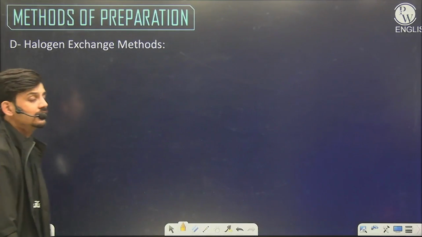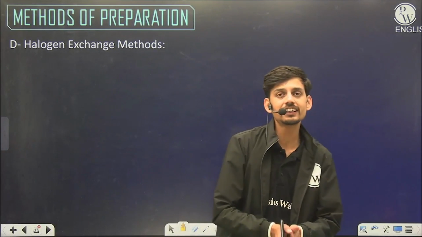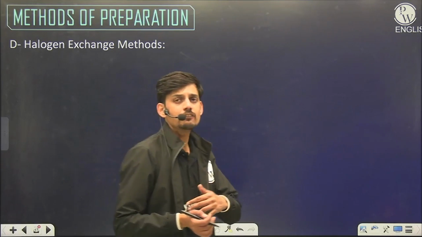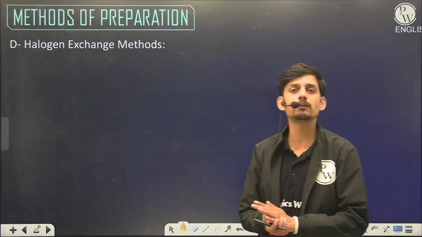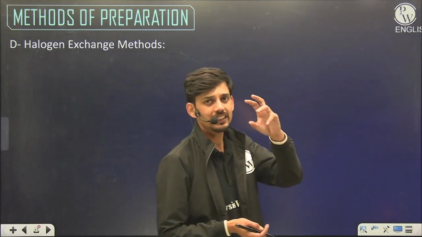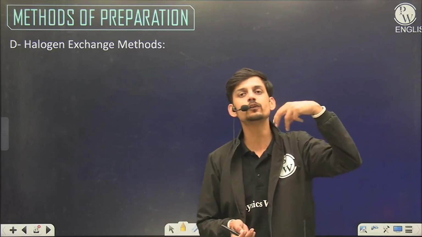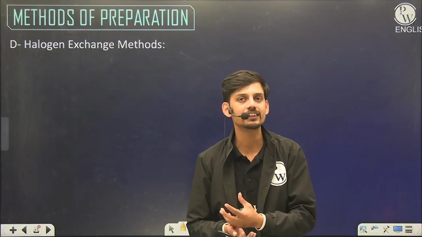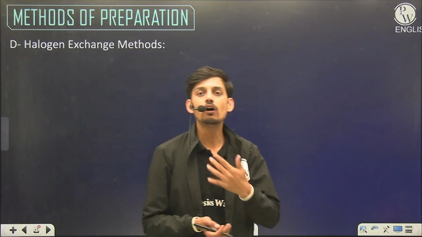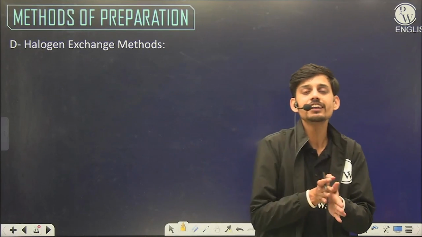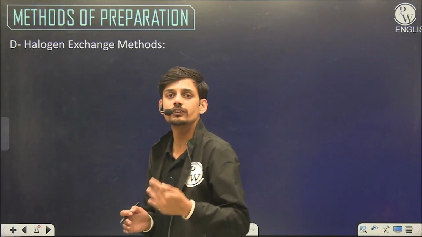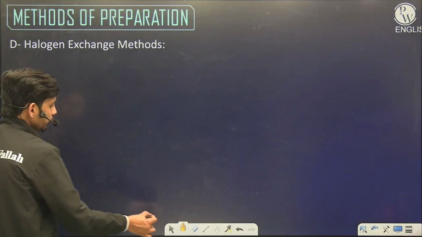Now let's see another very important reaction, the halogen exchange method. As we have seen, most of the time we use chlorine and bromine in the preparation methods, because chlorine and bromine are moderately reactive halogens. Fluorine is too reactive and iodine is too less reactive. That's why we use chlorine and bromine in the lab, and if we need fluoride or iodide, then we do the halogen exchange.